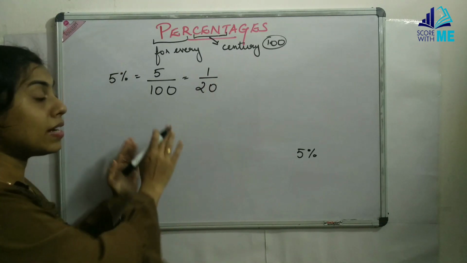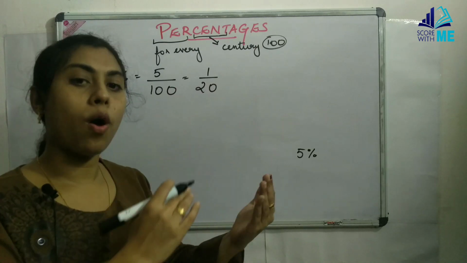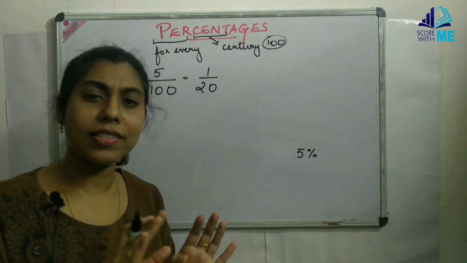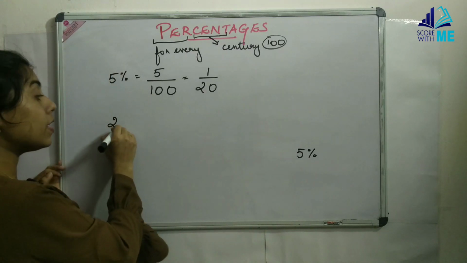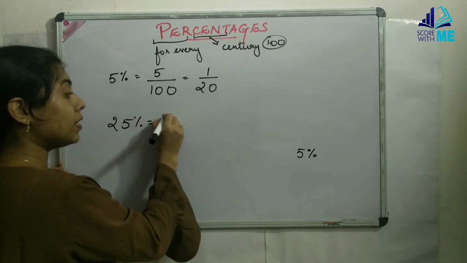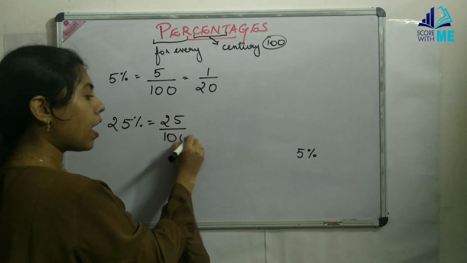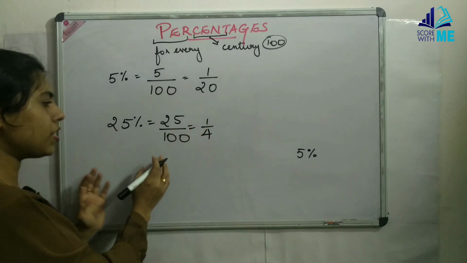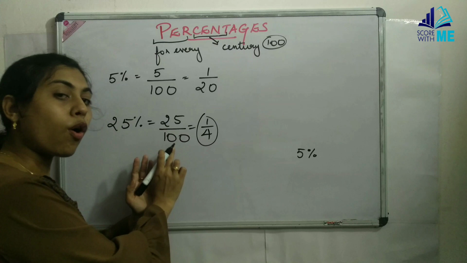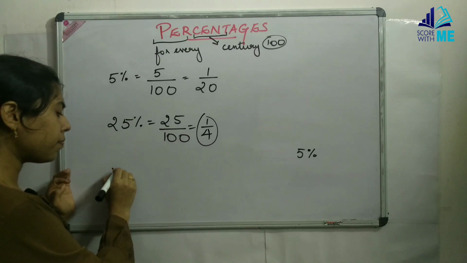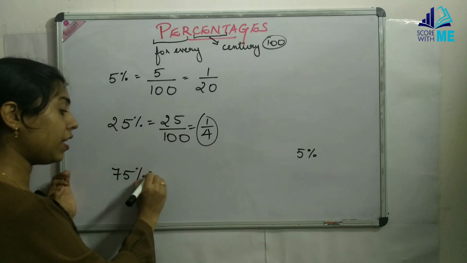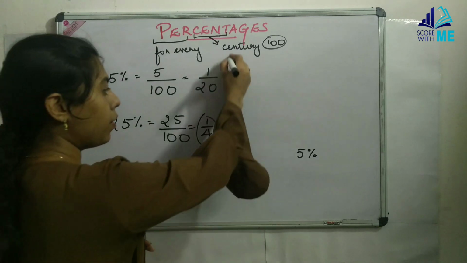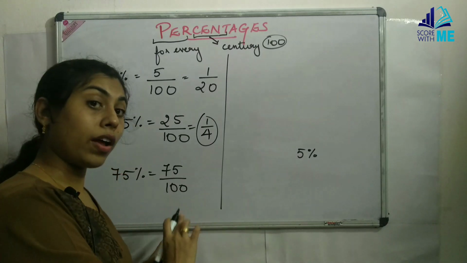Okay, so 5%, a percent means any number on 100. So whenever anything on 100 is written, we say it is percent. It is as simple as that. So what is 25%? 25% is 25 divided by 100. Let that fraction be anything. Depending on the value, fraction changes, but this is immaterial. 25 on 100 is 25%. If we were to find 75%, it is 75 on 100. The value will be 3/4 depending on this calculation. Okay, now anything on 100 is percent.